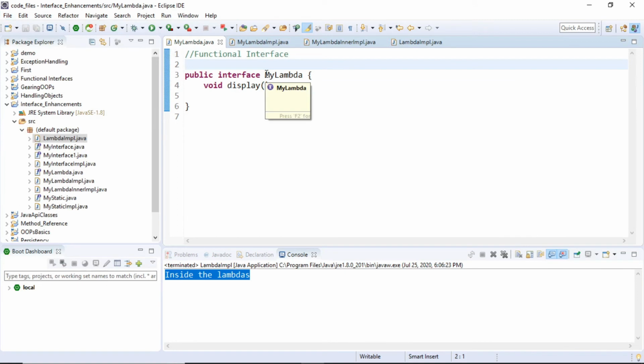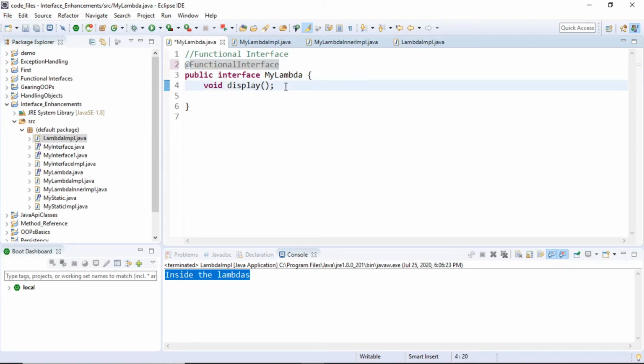Right now, functional interfaces should not have two methods. Ideally you can also have an annotation for that, which will control any method declared if another method is declared inside that. For example, if I say void show, then this will fail because you have written that it's a functional interface, and a functional interface will contain only a single method. So you have to make sure that it contains only a single method.